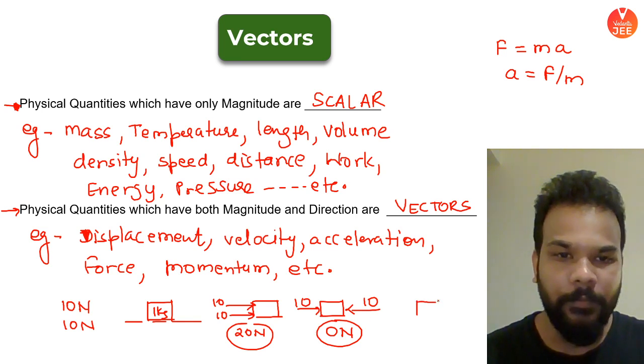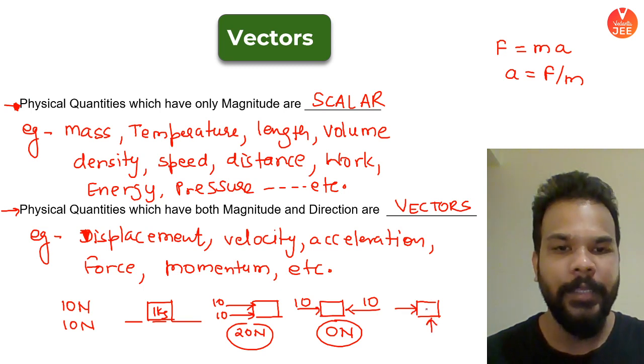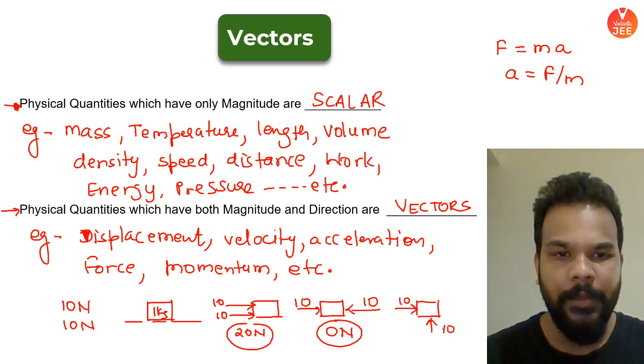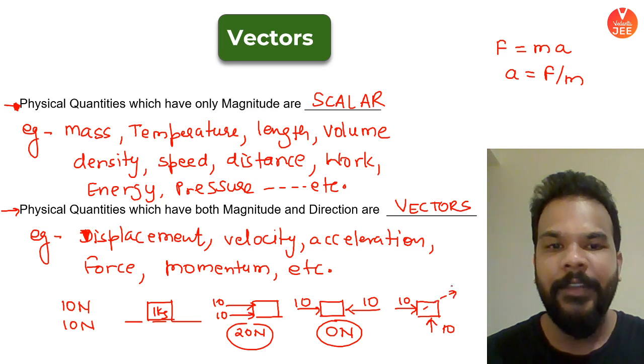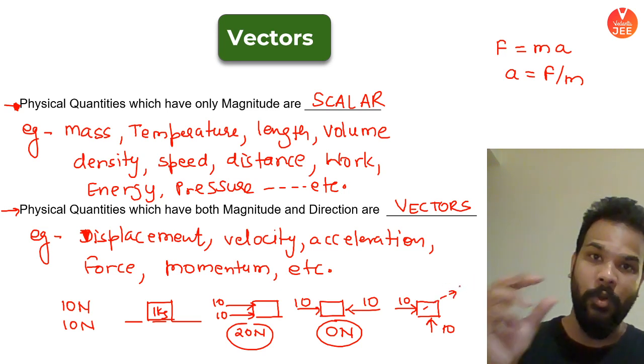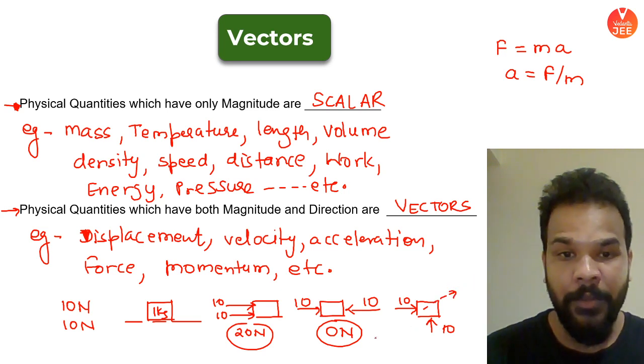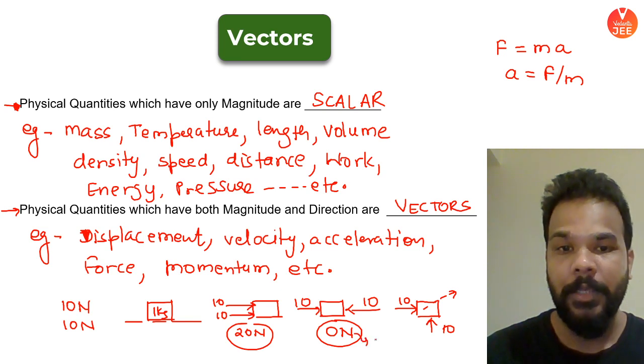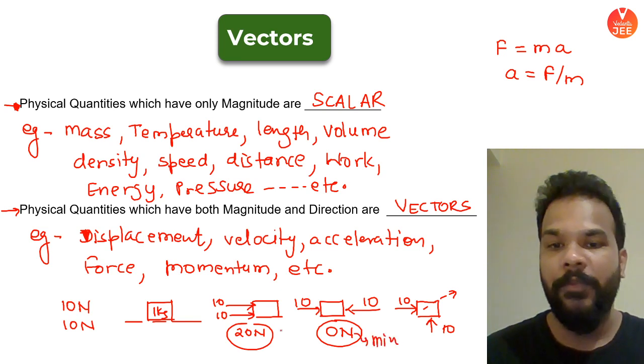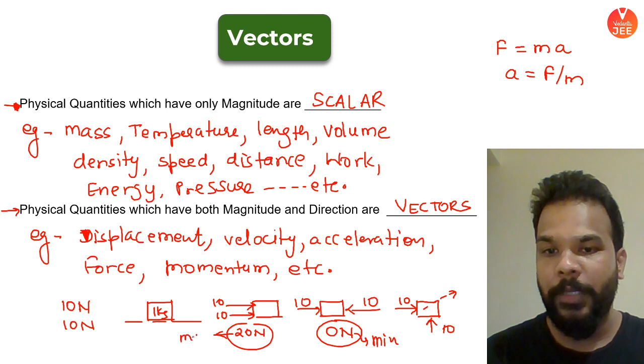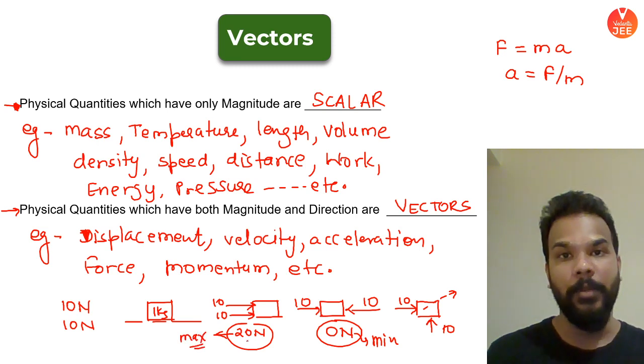And not just that, guys. How about I apply a force like this and I apply a force like this? 10 and 10. You will see that the body will effectively experience a force somewhere between 0 and 20. You will come to know after some time that this is the minimum value possible of the force acting on the body, and this is going to be the maximum value of the force which is acting on the body.